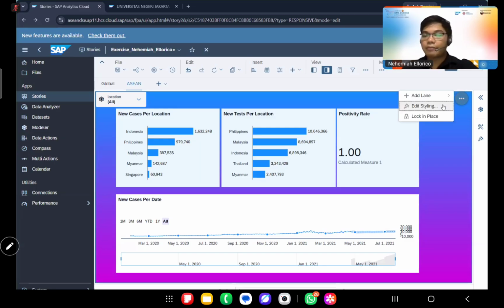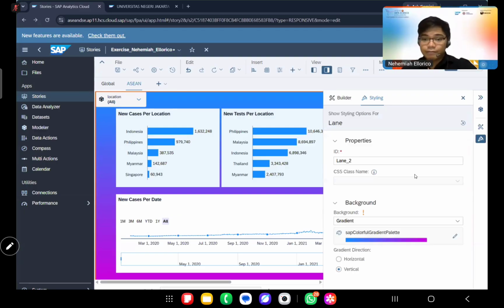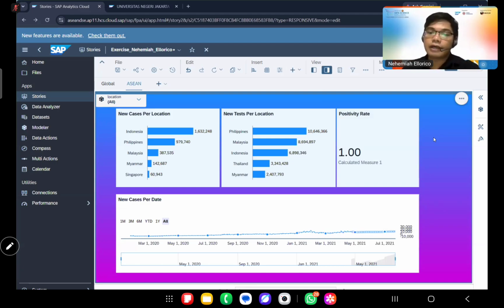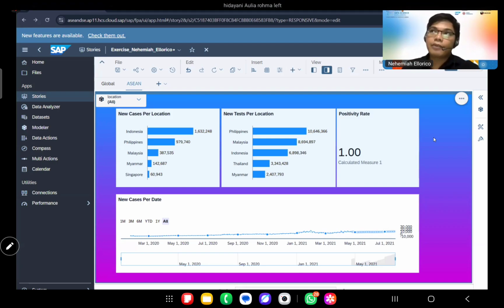So again, to modify the background, we just have to click on edit styling, and then we can change the background of the visuals that we have. We can also do that individually for our charts, like for example, the new cases per date.